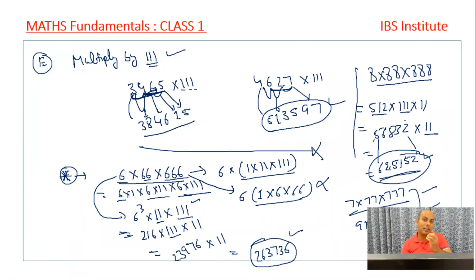but they leave out, not being able to clear the sectional cutoff or the overall cutoff by 0.25 marks, 0.5 marks, 1 mark, right? So I'm giving you 5 more marks. We need to do a little bit extra. A lot of students will be performing at the average level, but if we have to crack the exam, we need to do a bit extra and a bit different compared to what the average students are doing. That's why these things are important to learn, so that we can apply them in the questions, save some time, and optimize our performance for the exams.